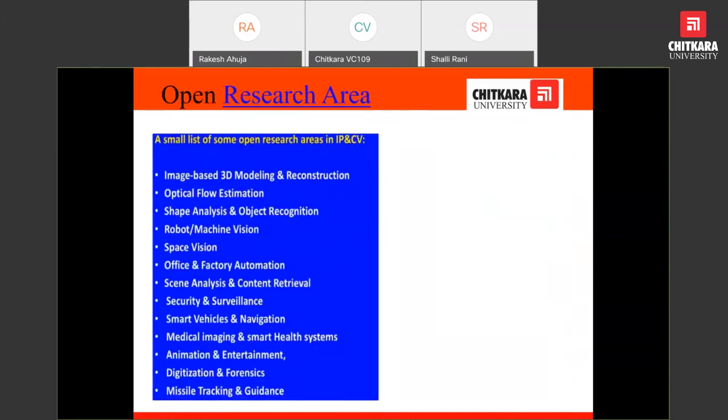So here you have a glance at a small list of open research areas in IP and CV. You can see this is the list. This is an endless list. But since this is the main theme of our FDP, you have a glance. After a few seconds, I will switch to another slide.